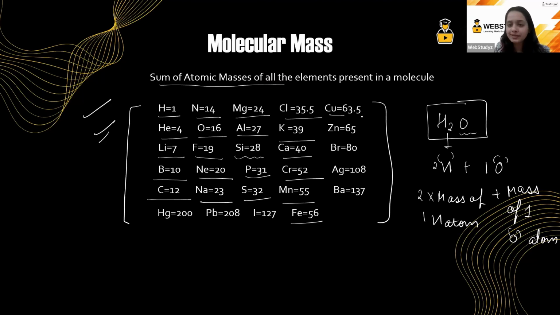Then we have copper 63.5, zinc 65, bromine 80, silver 108, barium 137.